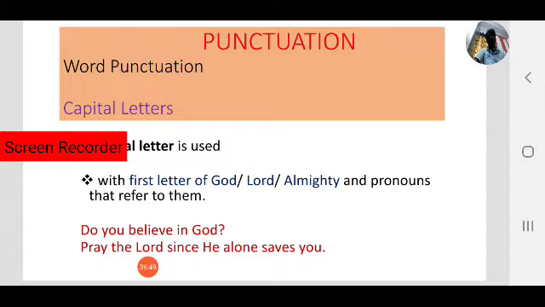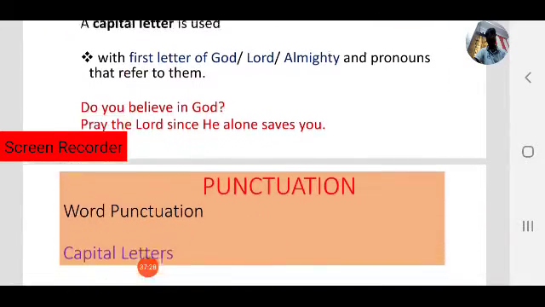The first one is P. Pray, the P is a capital letter because that is the first letter of the sentence. Coming to another, Lord, the L is a capital because Lord is the name of Almighty God. God and Lord must be used in capital letters. Since He alone saves you, He means here who? The God, the Lord. That's why in He, the H must be a capital letter. That is another case.